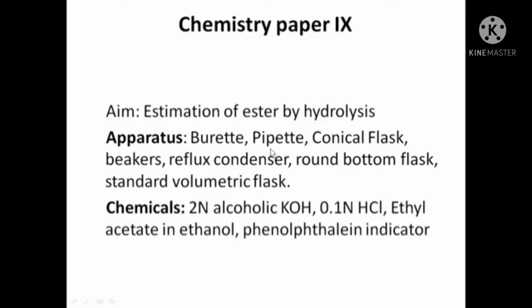These are the apparatus required: burette, pipette, conical flask, beakers, reflux condenser, round bottom flask, standard volumetric flask. Chemicals required: 2 normal KOH, 0.1 normal HCl, ethyl acetate which is dissolved in ethanol, and phenolphthalein as an indicator. We have mentioned whatever chemicals are required here. We will not mention the normality and names of indicator, etc. again in the procedure.